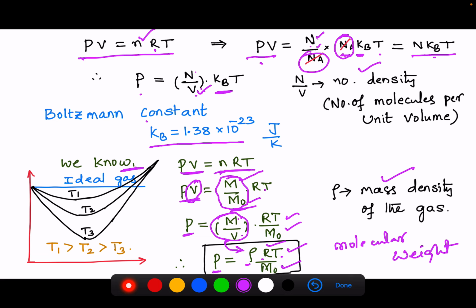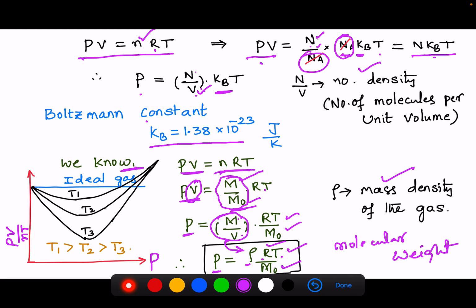Okay, now I am going to see the graph of pressure versus PV divided by NT.